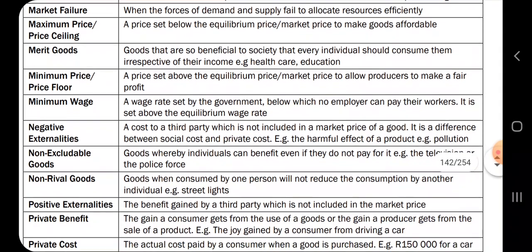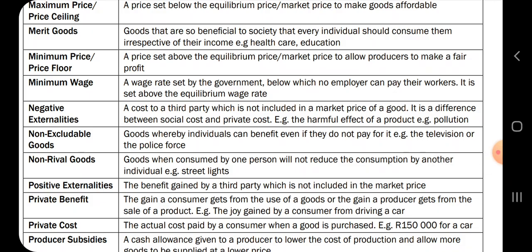Negative externalities are costs to a third party which are not included in the market price of a good. It is the difference between social costs and private costs, the harmful effect of a product, and pollution. Let's say a business is polluting the air, they are causing negative externalities.